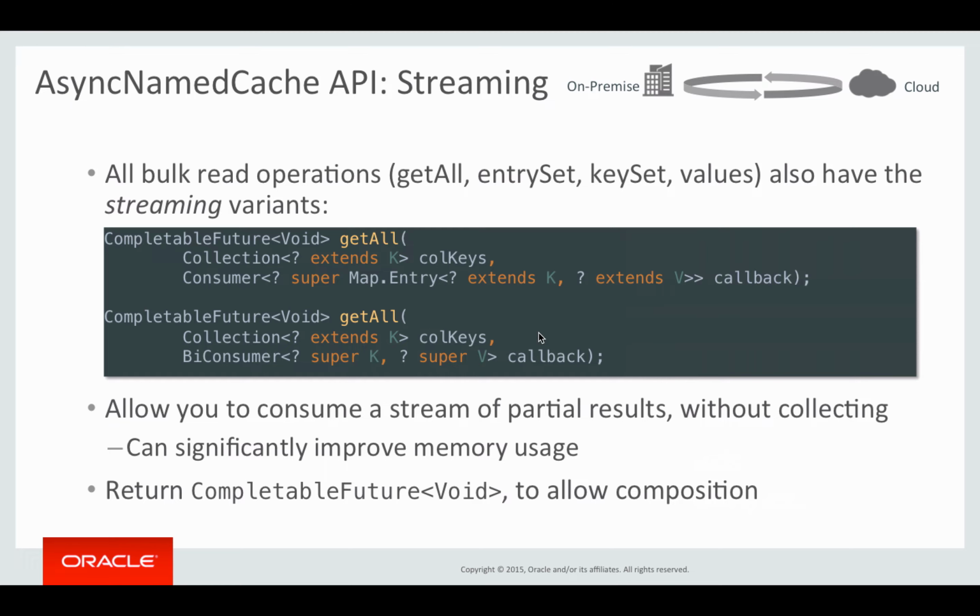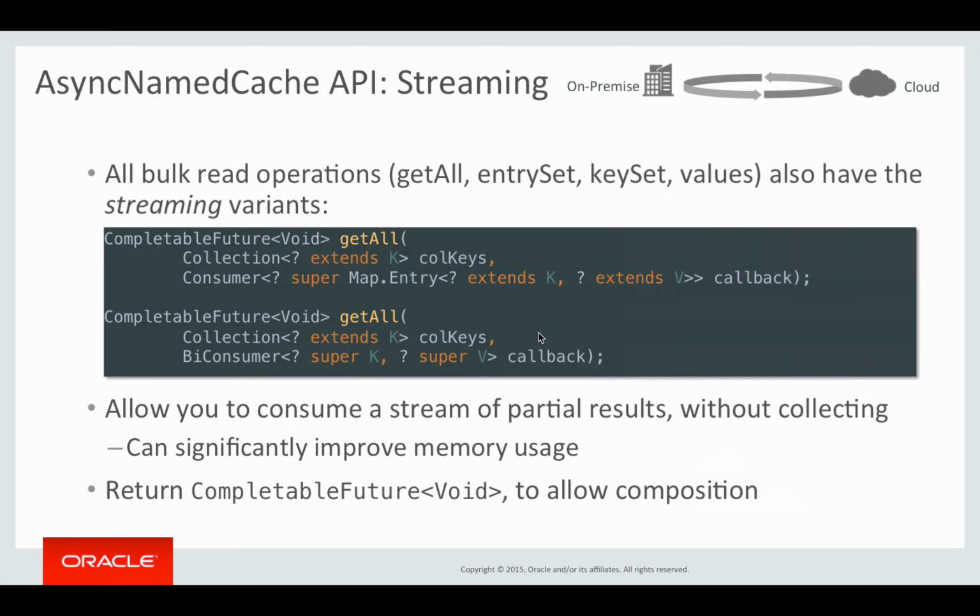The first variant allows you to specify a consumer that will be called with a map entry that contains key and value for each result of the get all operation. The second variant allows you to specify a bi-consumer, which also gets key and value, but makes it a little bit easier to code against if you don't need the map entry itself. So we provided both of those.